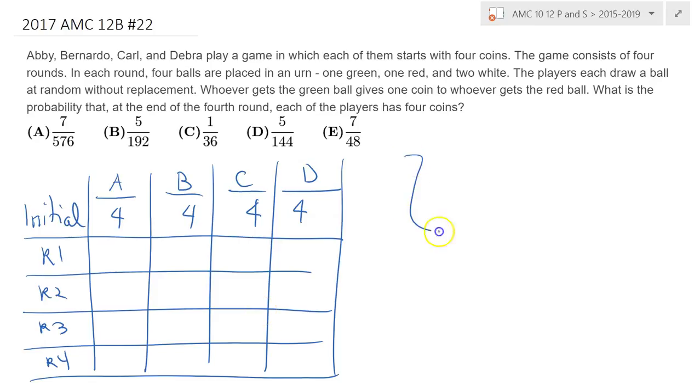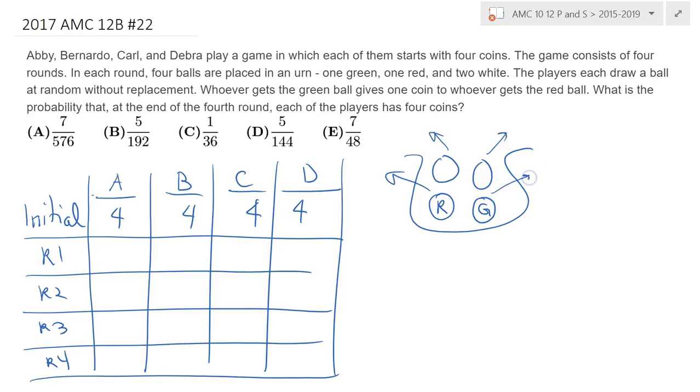So how is the game played out? You have an urn with 2 white balls, 1 red and 1 green ball. Apparently those 4 people, A, B, C, D, without replacement, pull those balls from the urn randomly. And say, for example, that Abby pulls the red one, and Carl pulls the green one, and the other 2 people, Bernardo and Deborah, pull the white balls.